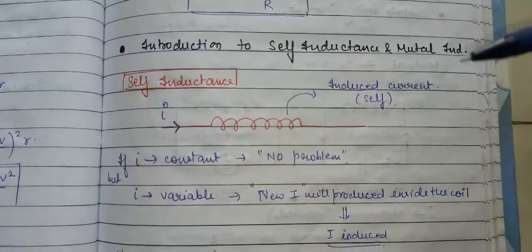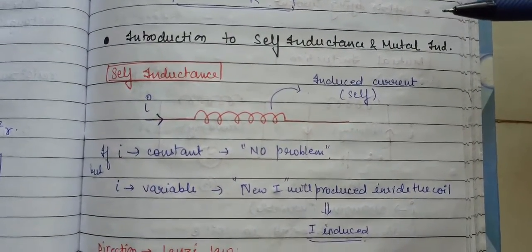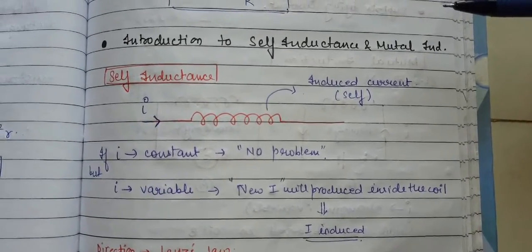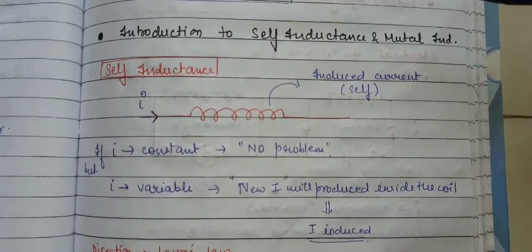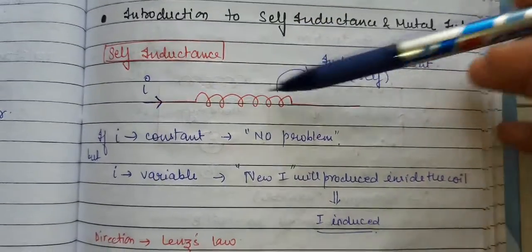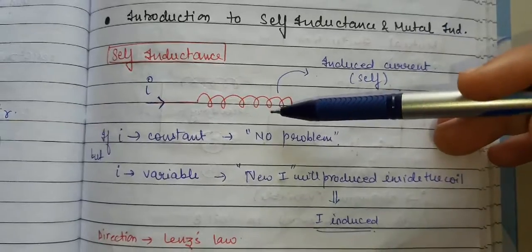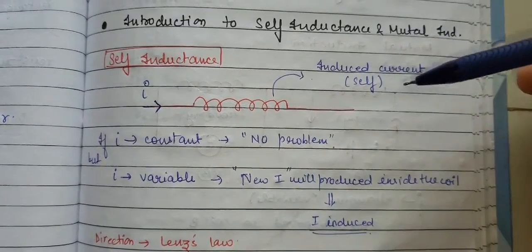This is the video for the topic, which is an introduction to self inductance and mutual inductance, related to the chapter Electromagnetic Induction, class 12th. So here you can see I have written self inductance and I have drawn a coil, in which a current I is already flowing. What will happen, and what is the nature of the self inductance?